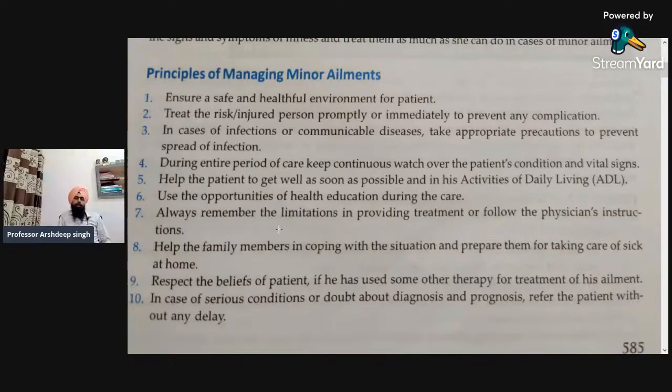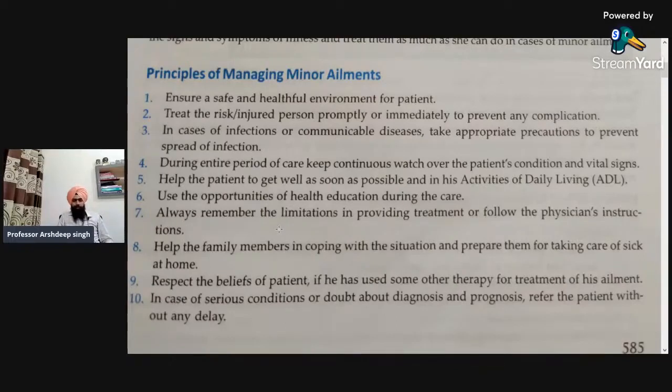For example, the person suffering from that type of minor ailment must be isolated, and his or her clothes should be kept in different almirahs, and he or she should be isolated from the rest of the family members so that the disease would not spread.